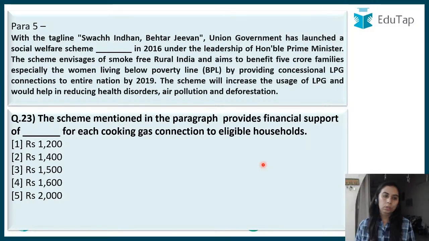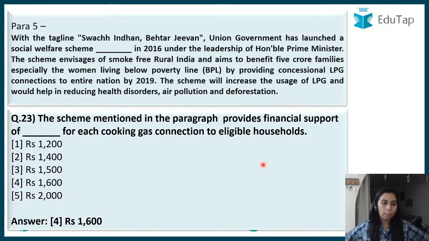Patience. So, Swachh Indhan Behtar Jeevan. The Union Government has launched this scheme under the leadership of Modi ji. The scheme envisages smoke-free rural India, benefiting 5 crore families. Very easy. Ujjwala, yes. So Ujjwala is the Yojana. The scheme provides financial support of rupees 1600 for each cooking gas connection. So this is the same LPG scheme.